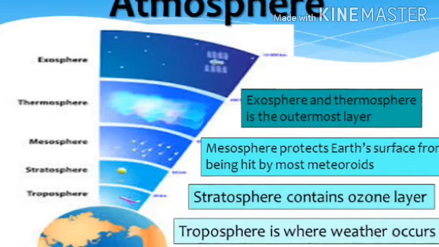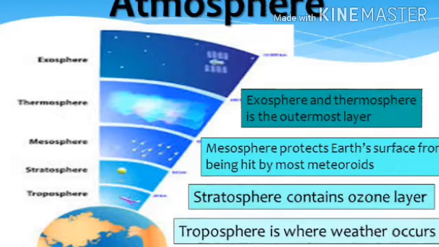On the basis of composition, temperature and other properties. It means when we study the composition of the atmosphere, we can say the atmosphere is divided into 5 layers.